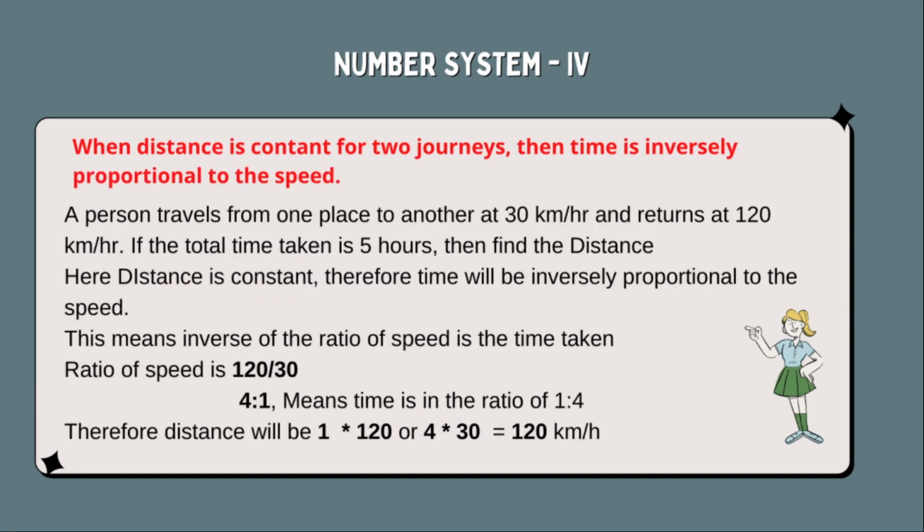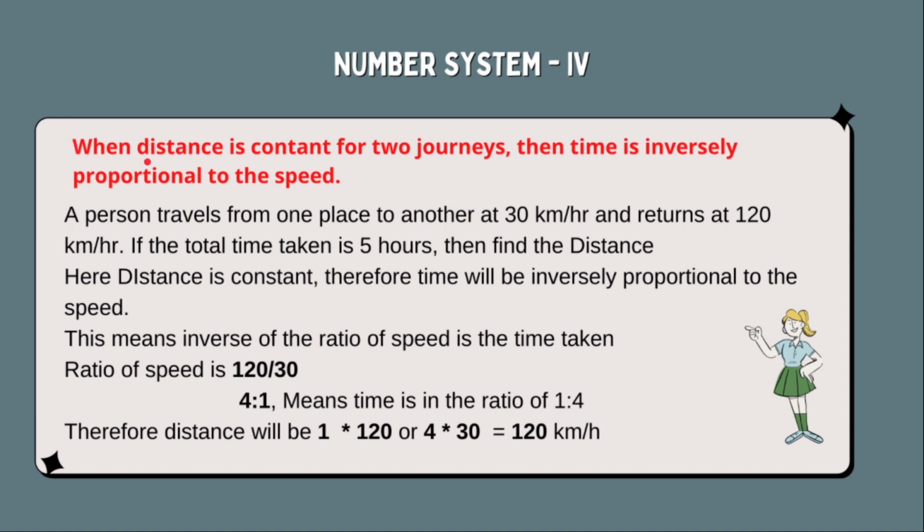Now suppose in the question the distance given is constant. In that condition, time is inversely proportional to the speed. Let's understand this with one example. A person travels from a place to another at 30 km per hour and returns at 120 km per hour. So suppose he is going from A to B at 30 km per hour, then he is returning from B to A at 120 km per hour. Means the distance traveled is the same or common.